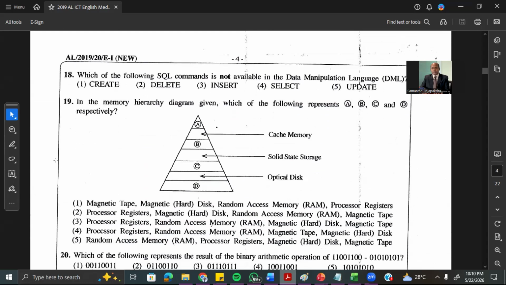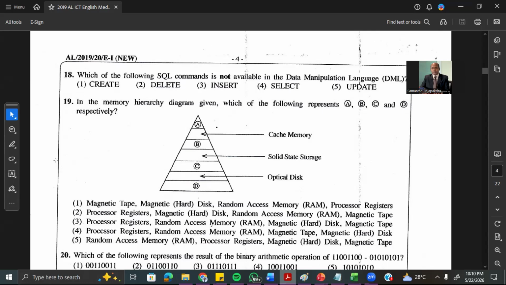Then, which of the following SQL commands is not available in the data manipulation language? Now we know that SQL commands can be categorized into DDL, data definition, and DML, data manipulation. DDL is to create the database and make changes to the content or structure.